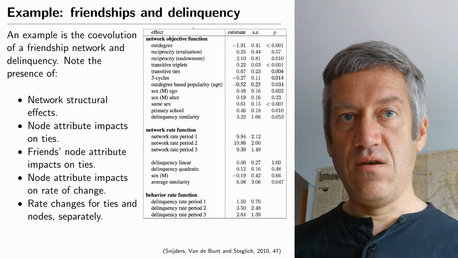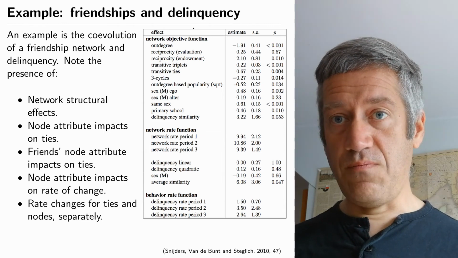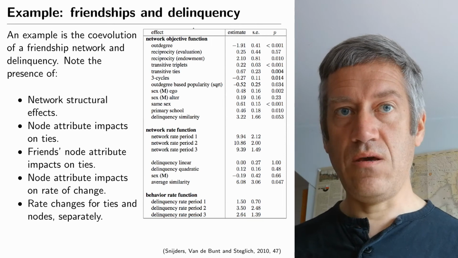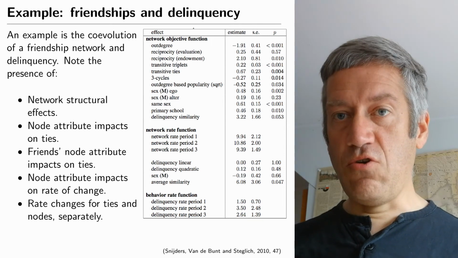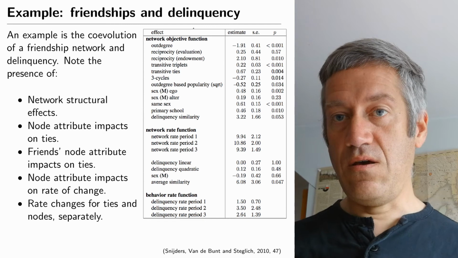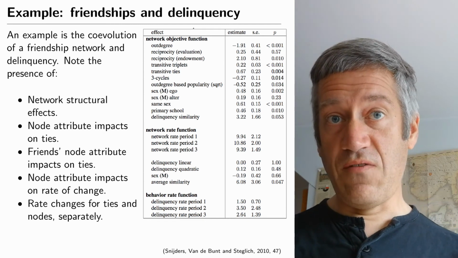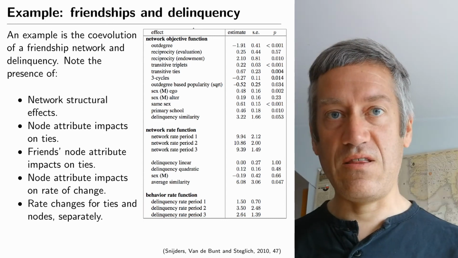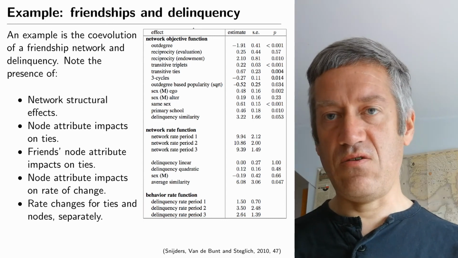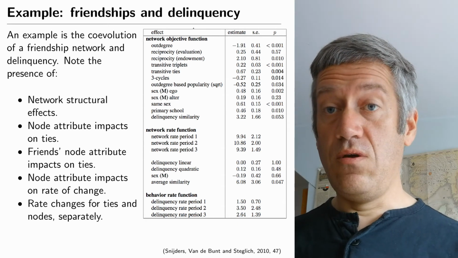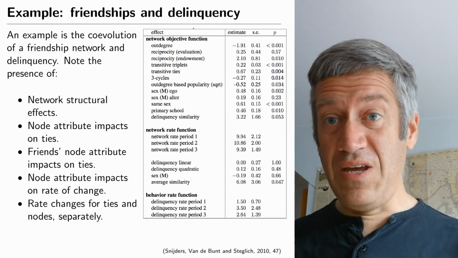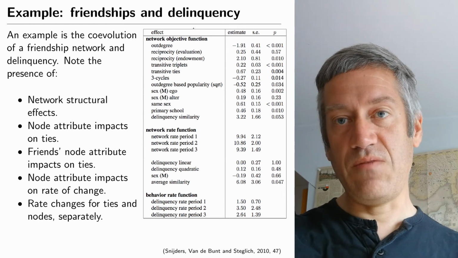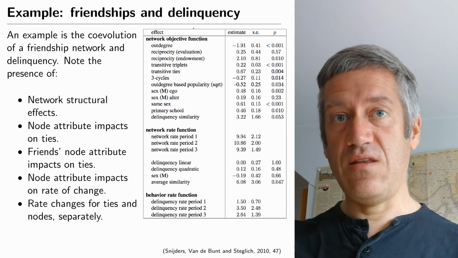It shows that the sex for ego is a positive coefficient, so it means that men are more likely to make friends. The sex for alter is also positive but lower. That means that men are more likely to have people become friends with them. But this coefficient is insignificant, right? We have a coefficient 0.19, a standard error of 0.16, so that is an insignificant effect. So when we think about the ego, me, making friends, men are more likely to make friends than women. If we think of the gender of the person that is befriended, gender matters less.